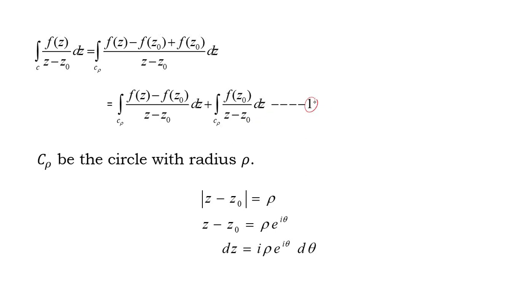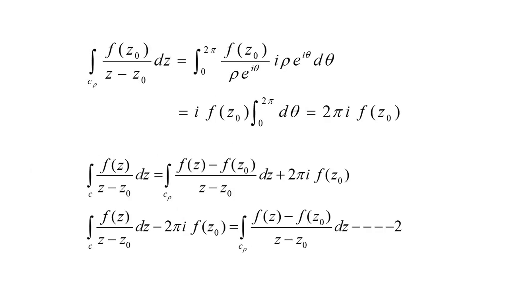Now let us take equation number 1, and we take C rho to be the circle with radius rho. Therefore we may write mod z minus z0 equal to rho, which implies that z minus z0 equal to rho into e power i theta, and we may differentiate: dz equal to i rho e power i theta into d theta. So now we substitute this value in the above equation.